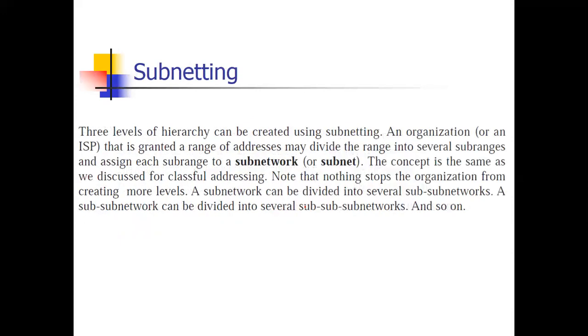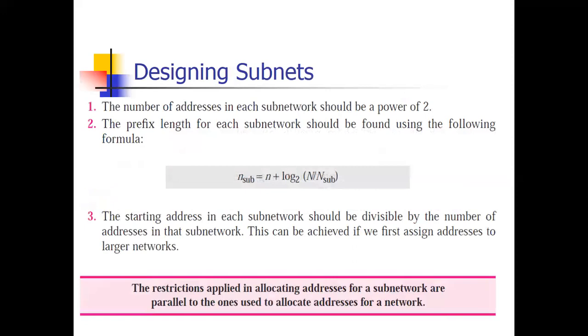Now next is subnetting. Suppose one network is designed and now you are designing the subnetwork. These three restrictions are imposed on subnetting also. For designing a subnet, again restriction 1: the number of addresses should be a power of 2. Next, number 2, prefix length, the same formula.